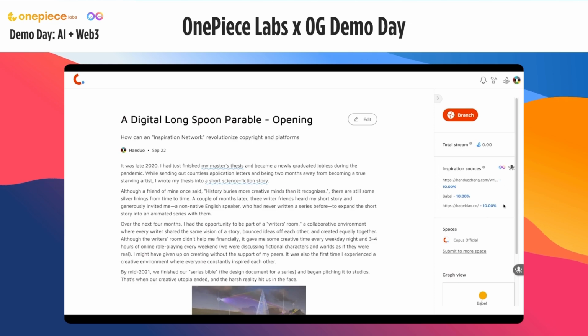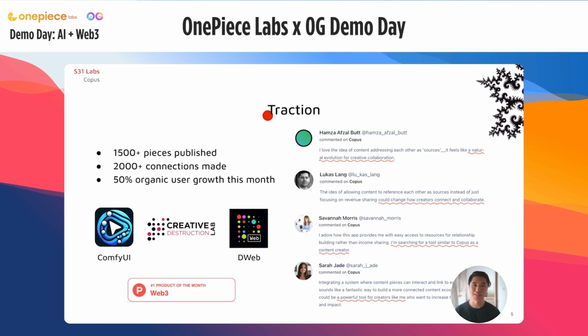The inspiration network is stored publicly on DA blockchains such as 0G. While Copus is still in beta testing, there are already more than 1,500 pieces published and 2,000 connections made. In this month, we have seen 50% of organic user growth. We're a default content sharing channel of ComfyUI, one of the largest AI content creation tools with 10 million users. We're selected by Creative Destruction Labs, and we spoke at the DWeb Camp this year. Our users give us a lot of positive comments and feedback.